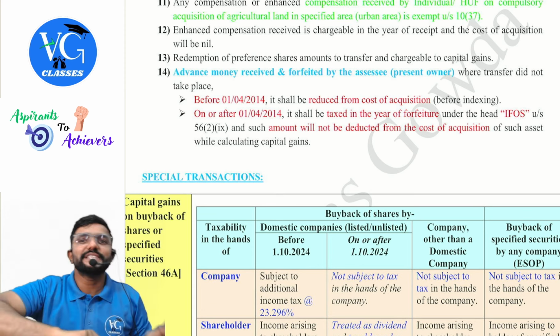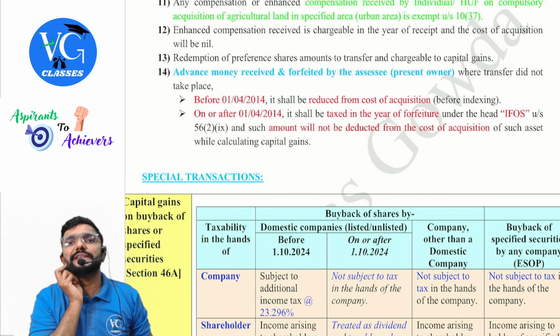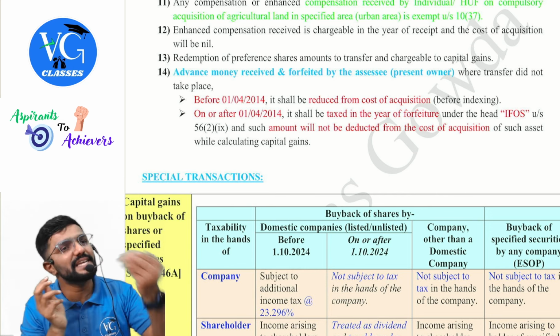No, you cannot, because you would have already claimed it when computing capital gains at the time of the compulsory acquisition, where you took the full value of sale consideration of 50 lakh and claimed full cost. So when you receive the enhanced compensation, the entire 20 lakh will be taxable under capital gains in the year in which you receive it, and no cost will be allowed against it.